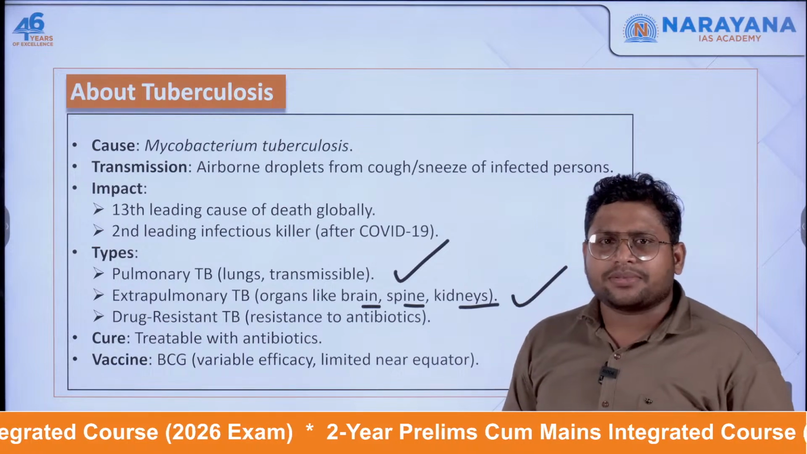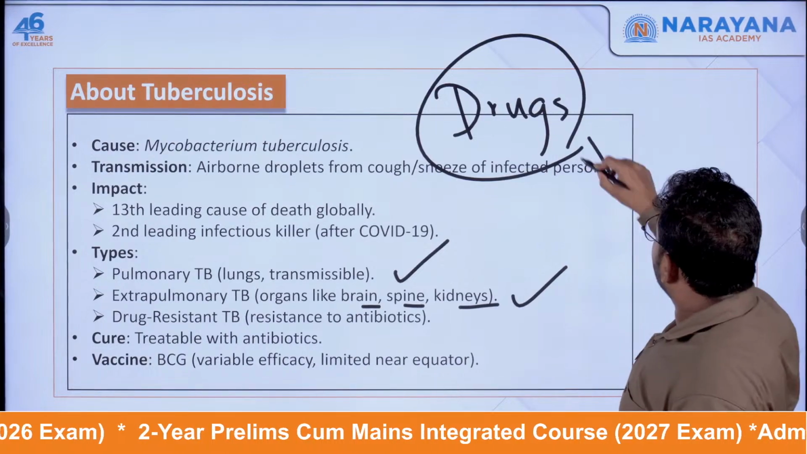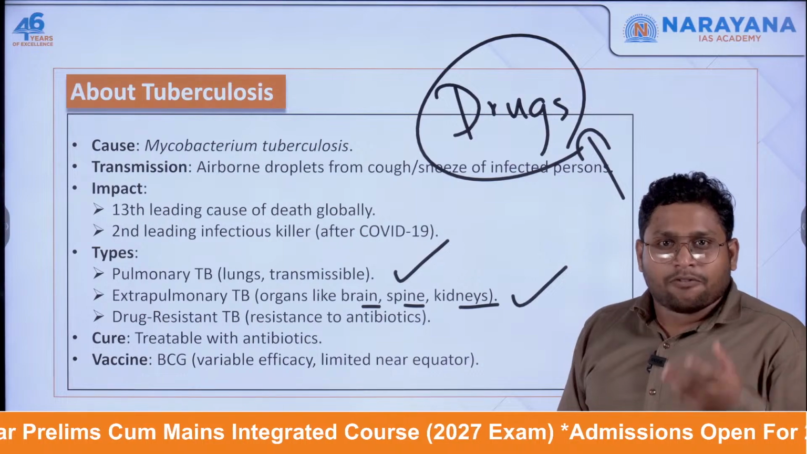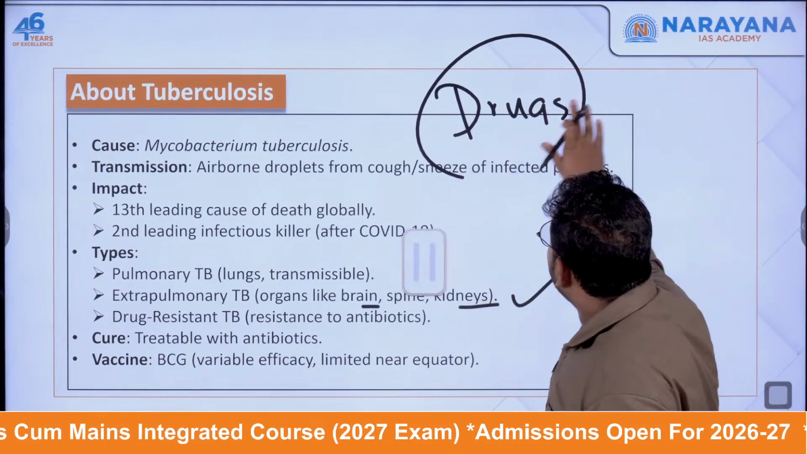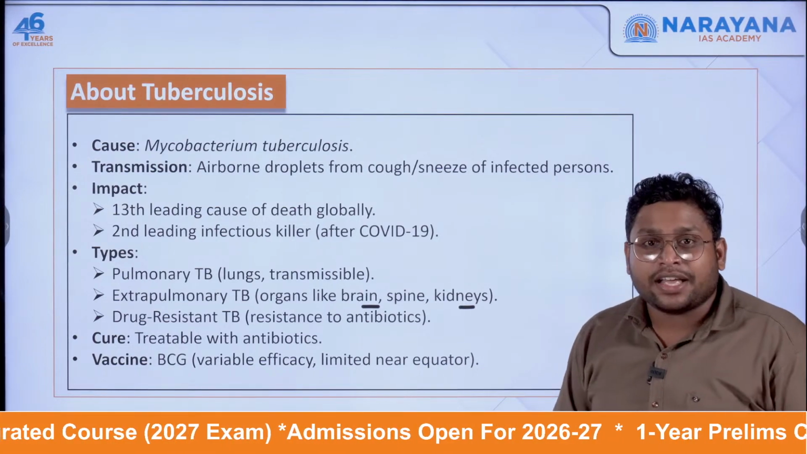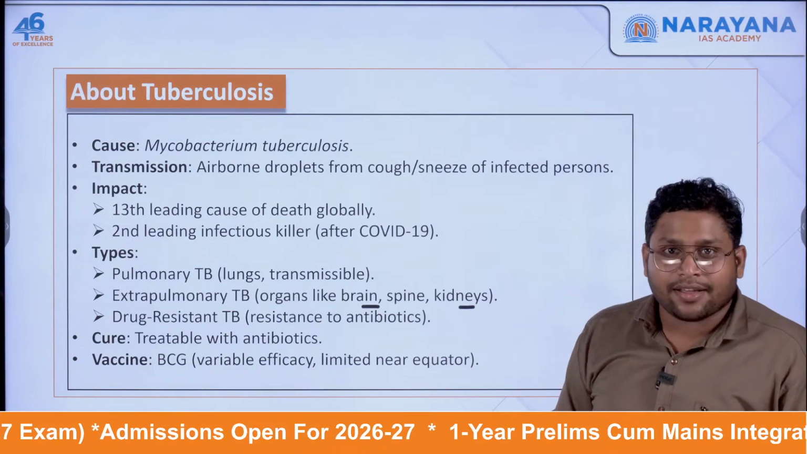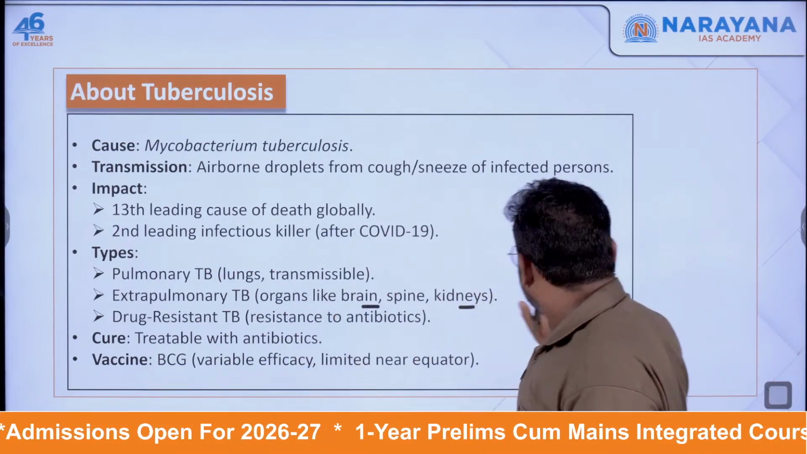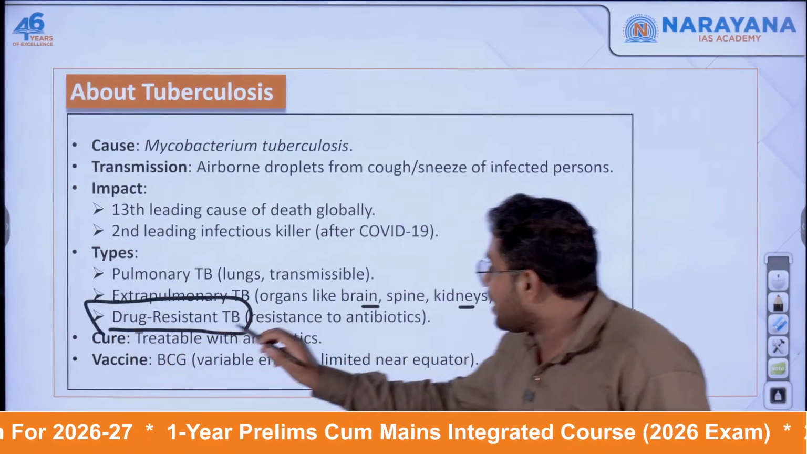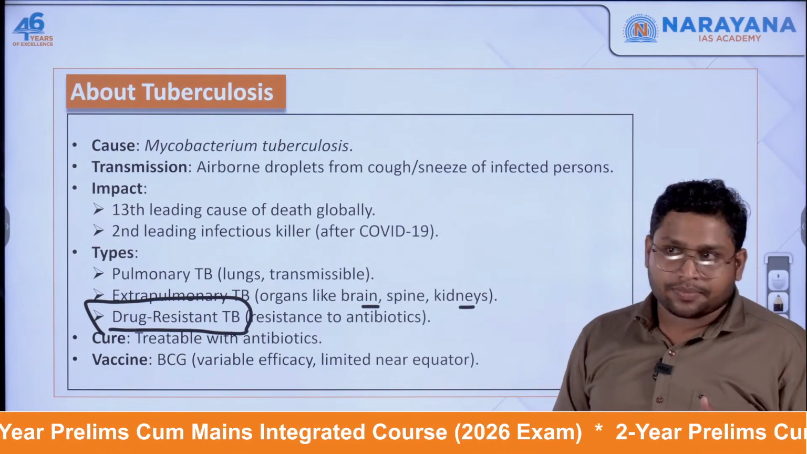What happens sometimes is that the drugs being used by the doctor to treat this patient become useless. Why? Because the bacteria start resisting those drugs. The bacteria has changed itself in such a way that the drugs will not work against it, and the bacteria will not die. Such a phenomenon is called drug resistant TB, where the TB has become drug resistant. So even if you give antibiotics, that will not work.